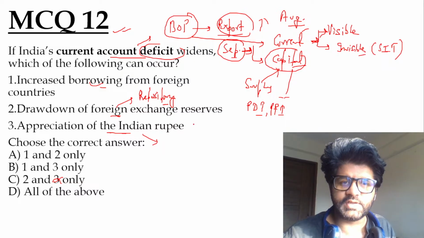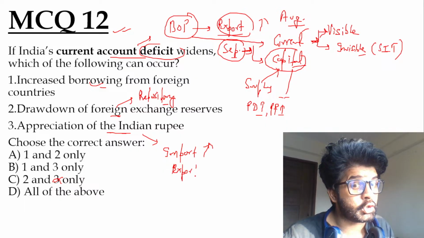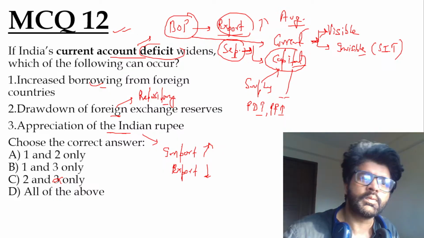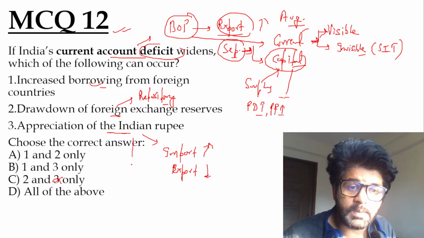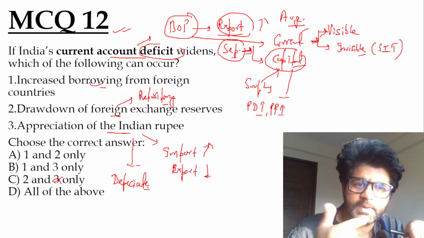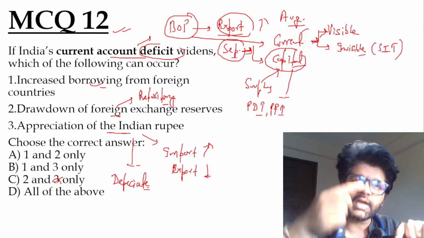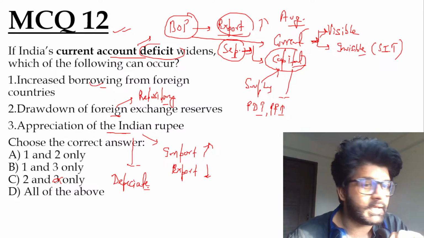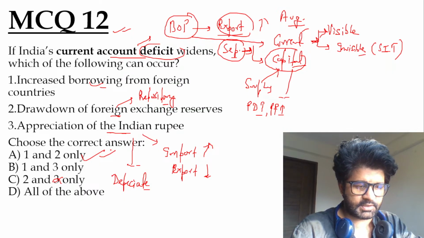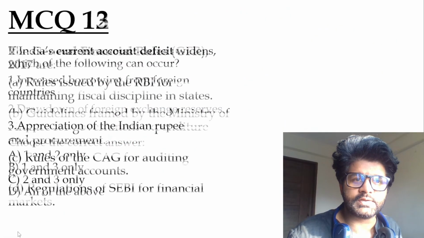Now, even if you don't know about these two statements, focus on the third one. When your current account deficit is there, generally that means import is greater, export is lesser. Not always, remember the word. That means you are importing more goods from outside your country and you are exporting lesser goods. That means your goods have lesser value. That means your rupee will depreciate. Generally, the currency of the country which exports a lot, large amount of goods, let's say China, let's say US, appreciates. So if we are importing a lot of goods, our rupee will depreciate, not appreciate. So the answer is A, one only. And as stated by Shipurna, as stated by Rishi. Good morning, Rishi. So the answer is A. Very good question. Please revise yesterday's Hindu analysis.